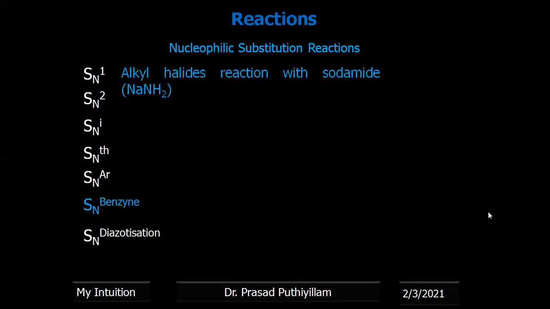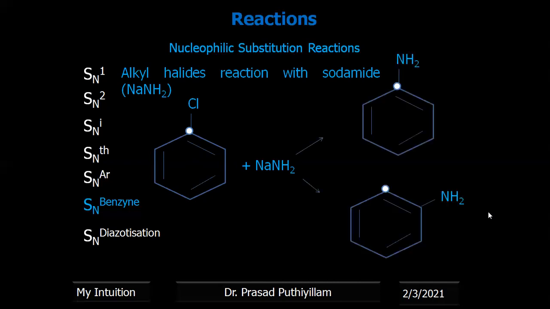Okay, now the next one, that is the substitution nucleophilic benzyne reaction. Mainly the aryl halide reaction with sodamide, that is NaNH2, is explained with the substitution nucleophilic benzyne mechanism. Two different products are formed. To analyze the two different products, the carbon in the benzene ring connected to the halogen, or the chlorine, is isotope labeled. That particular carbon is carbon-14. When it reacts with sodamide, NaNH2, we will get a 50-50 ratio of the two anilines.